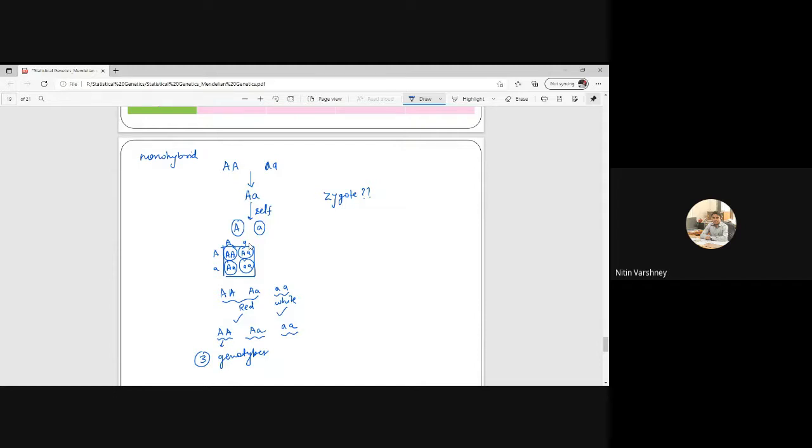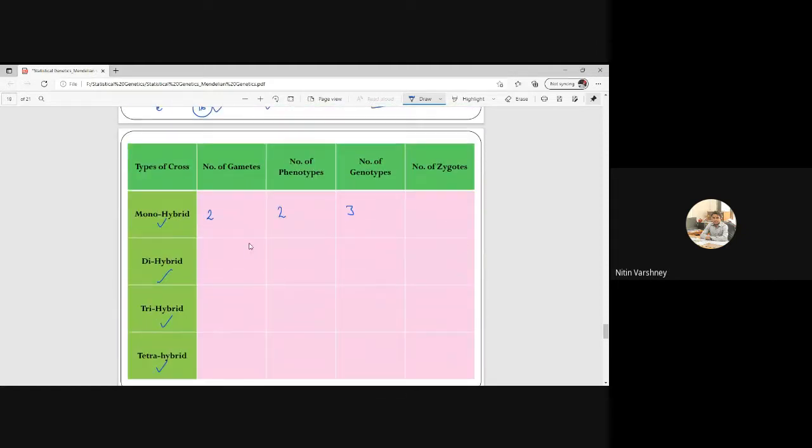See, these are gametes, and what we are doing is selfing. So these are gametes, these are also gametes. So this is fusion. So how many zygotes are there? 4 zygotes are there. Okay, so I can write it 2 to the power 1, 2 to the power 1. Just simply to make the formula, 3 to the power 1 and 4 to the power 1.